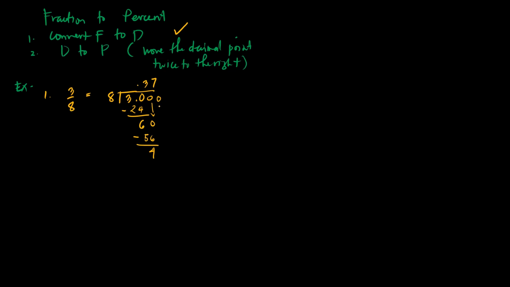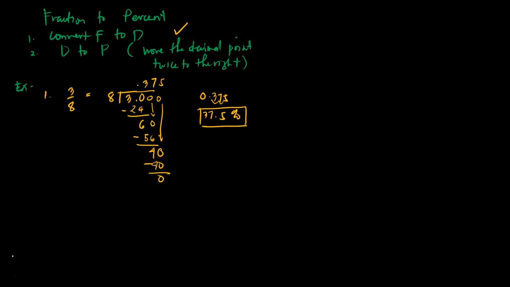Add again a 0 because 8 is bigger than 4. Then bring down the 0. 40 divided by 8 is 5. Then 5 times 8 is 40. Subtract it, you will have 0. Okay, so we already have 0.375. Then move the decimal point to the right. So 1, 2. So we'll have 37.5. Okay, then add percent sign.